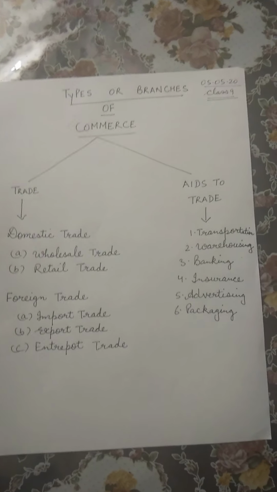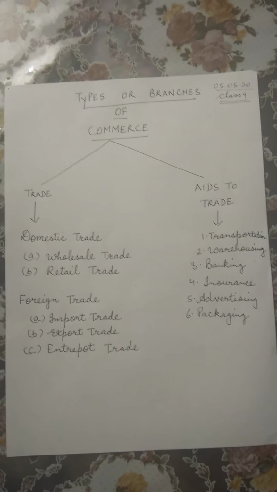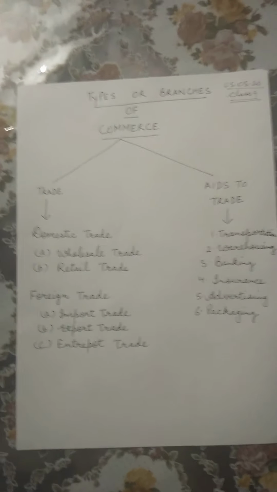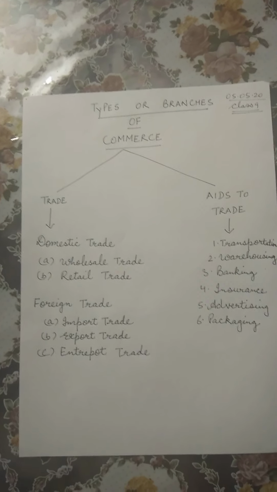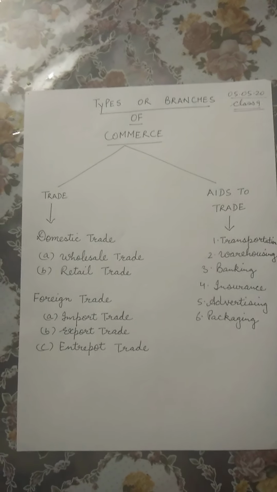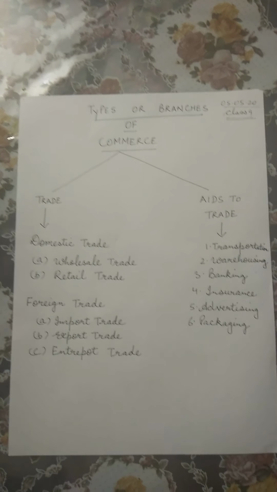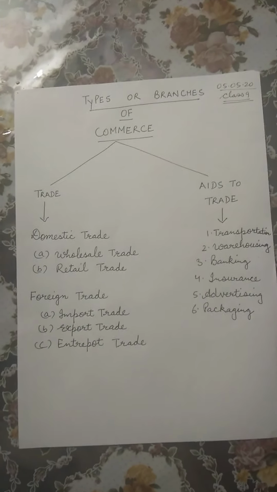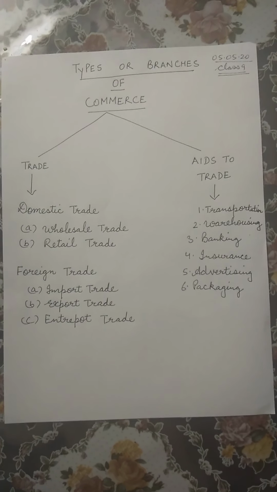What purpose does it serve? It helps to solve the problem of distance. It creates place utility. If you remember, we have talked about place utility. Place utility is that the goods are transferred from the place of production to the place of final consumption.